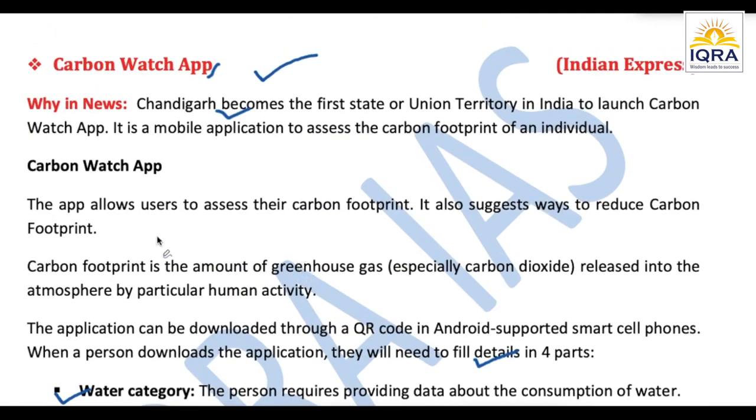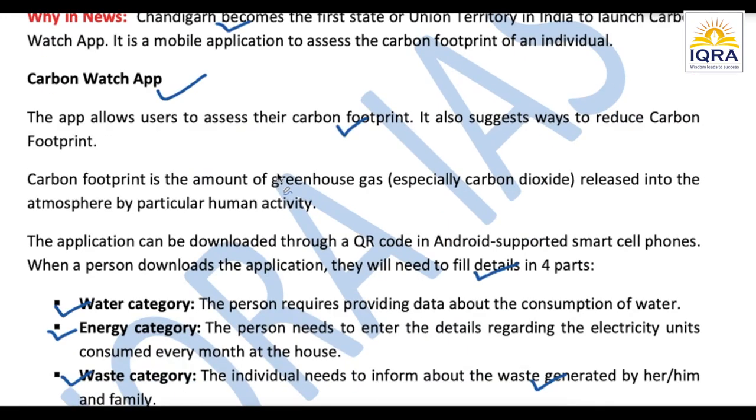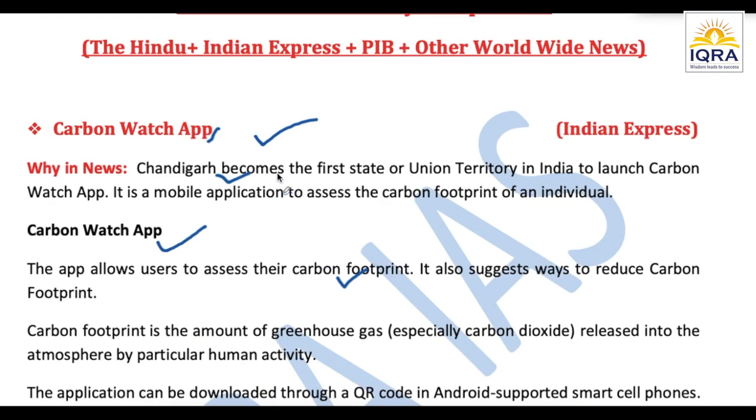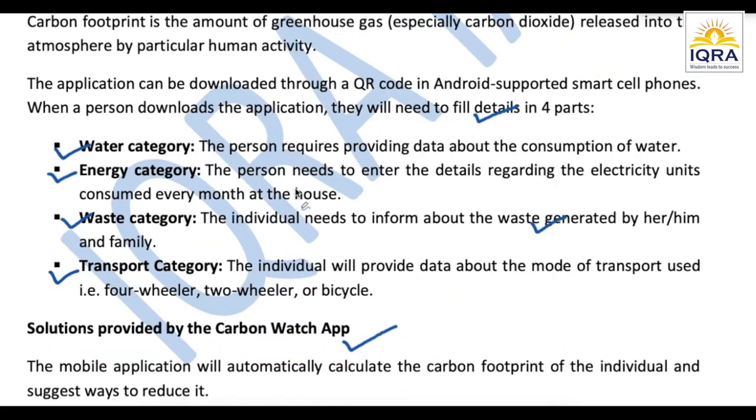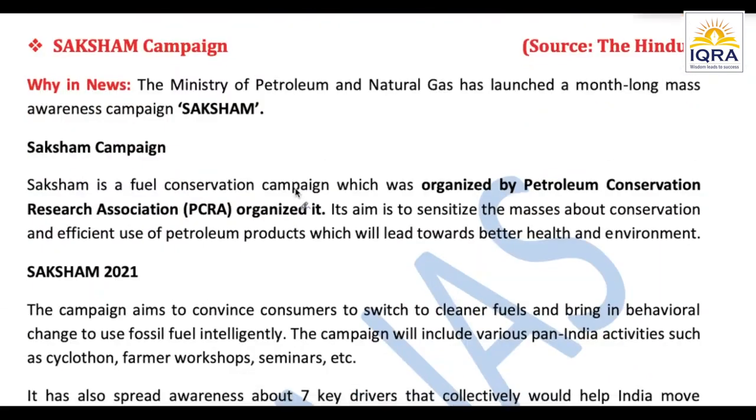To summarize, we've read about what carbon footprint is. Well, this is more important to know, what carbon footprint is, right? And for our prelims, it is important that Chandigarh has become the first state or Union Territory to launch this app, okay. Also, in your mains examination you can quote, if anything related to environment or pollution comes up, then in examples we can always quote the names of such apps and the name of the state or the region where they've been launched. All right, so that was all about this topic.